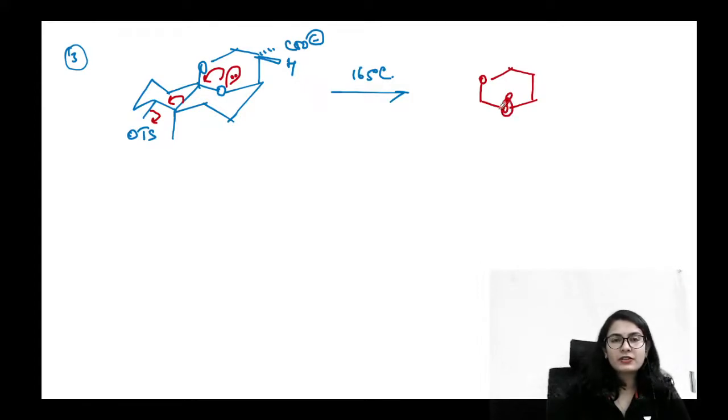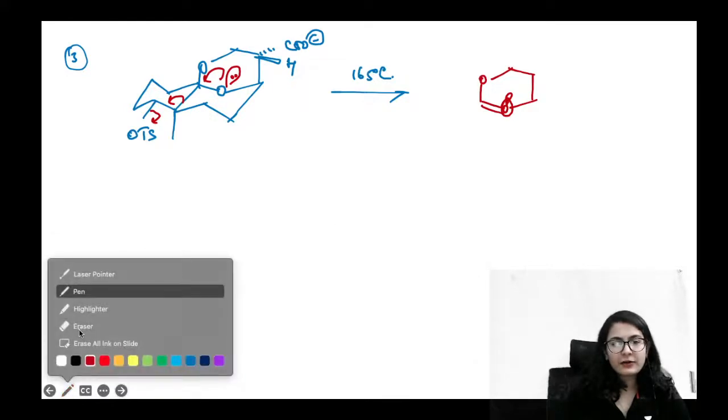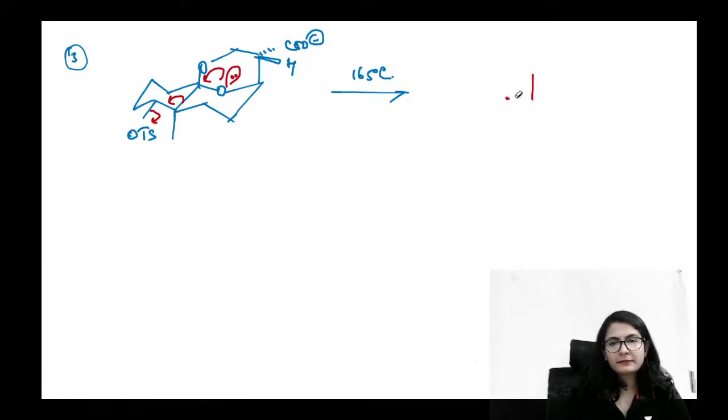Alright, so this is your oxygen. How do we write it like this, guys? Because here we have to write a double bond. Yes, and the oxygen will have a positive charge. Let's write it in the cyclohexane conformation manner.